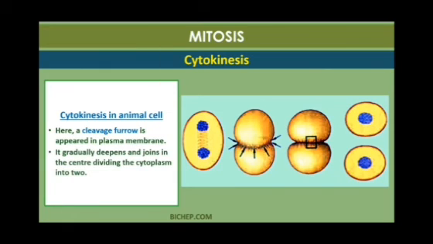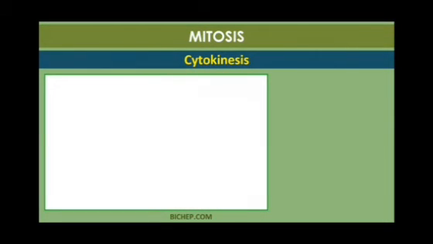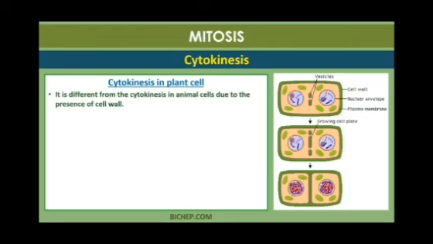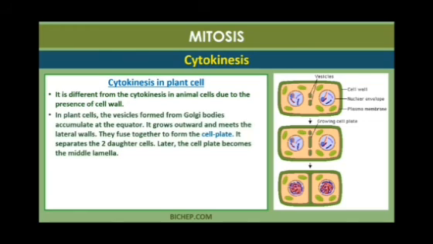Cytokinesis in animals takes place due to the formation of a cleavage furrow, but cytokinesis in plants takes place by making a cell plate between two cells. That cell plate divides the cytoplasm and the one cell divides into two cells. This is all about mitosis.